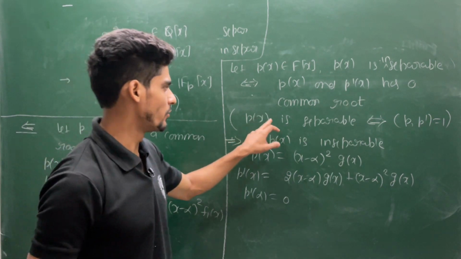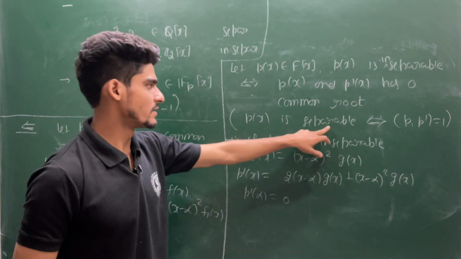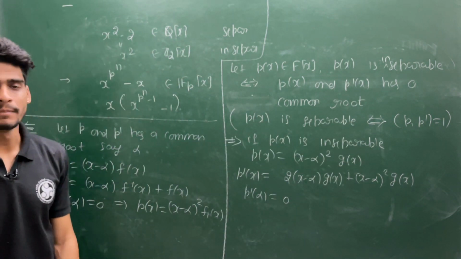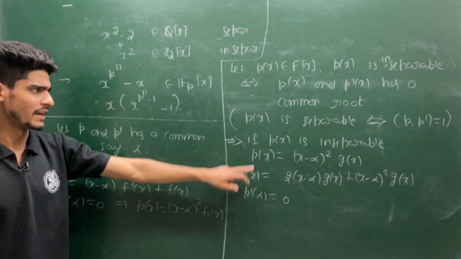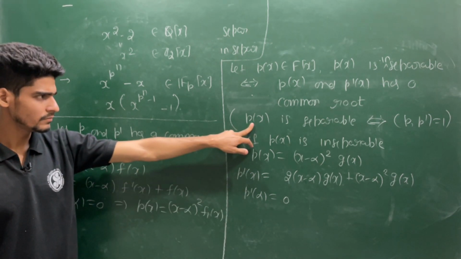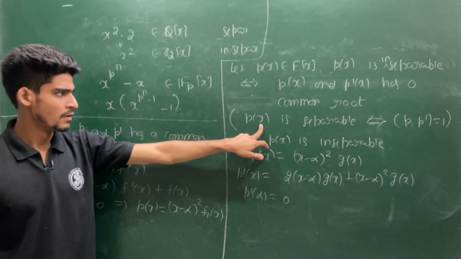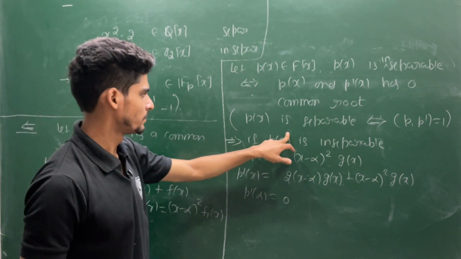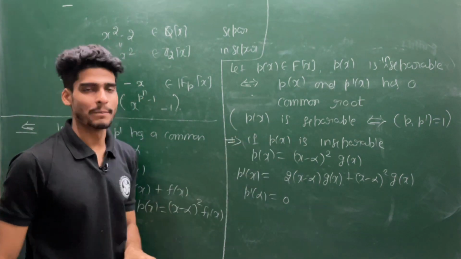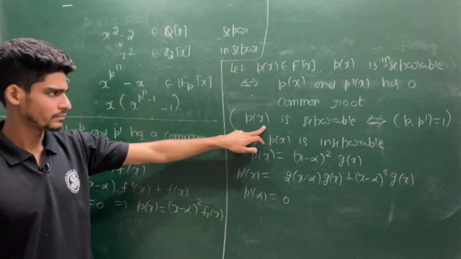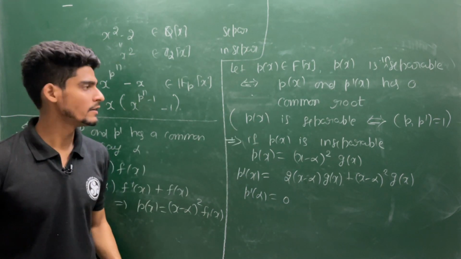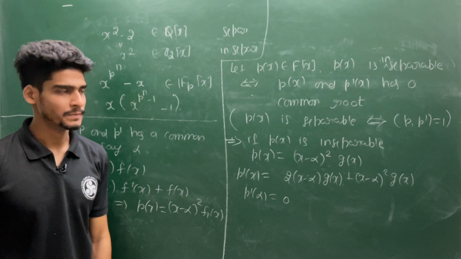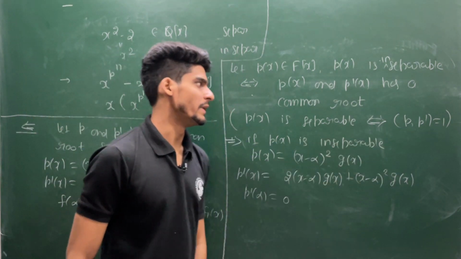Now if you want to prove this statement, p(x) is separable if and only if p and p prime have GCD 1, this is again very easy. If p is separable, that means it does not have any multiple root, and you want to prove the GCD of p and p prime is 1.